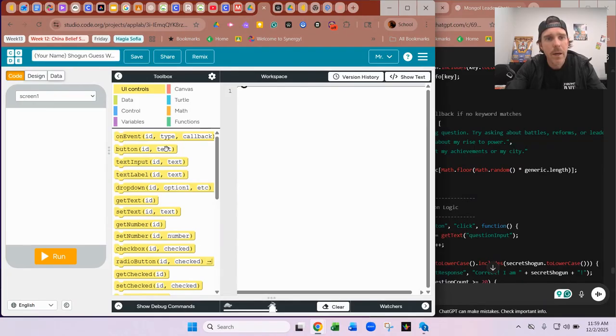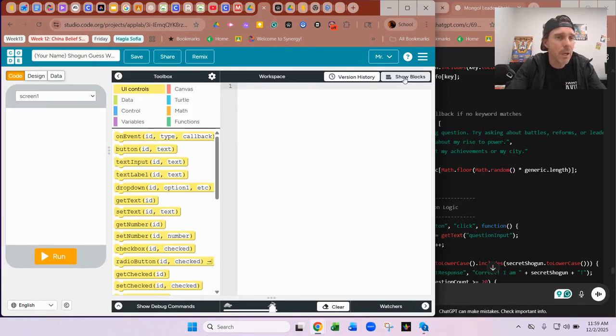Okay. And so we're going to simulate the creation of an app here. Normally, when we're doing code.org, we'd be doing these buttons right here, but we're not going to use those. We're going to actually do some really light coding today. So we want to click over on our workspace here. On the top left, it says show text. We want to do text instead of the blocks.